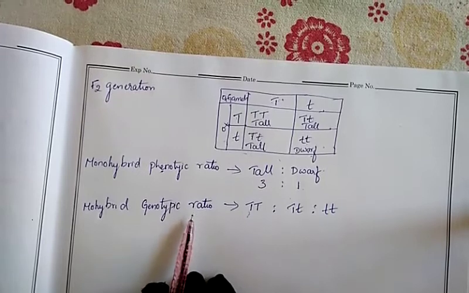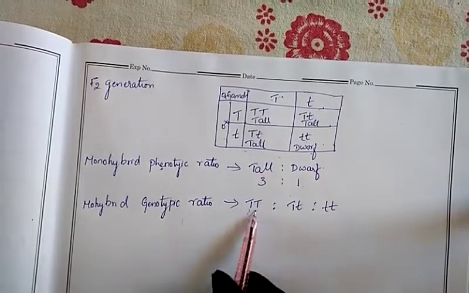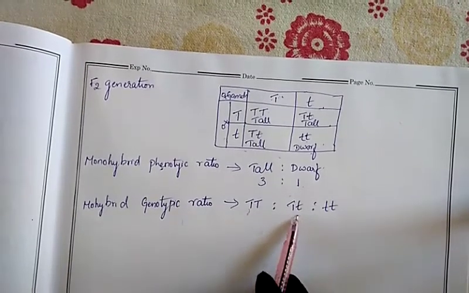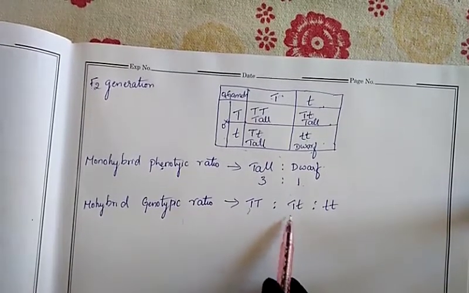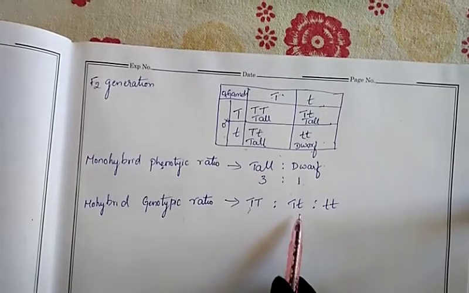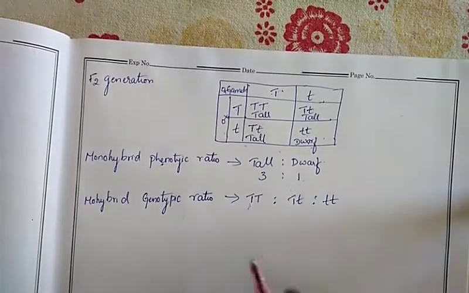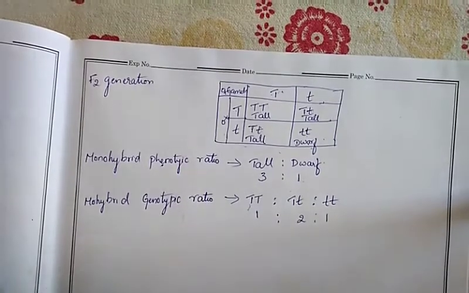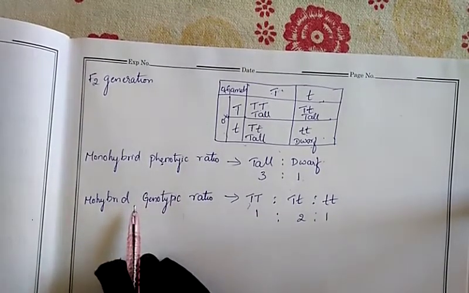But if you see the genotype in this, 3 tall means in one child, एक बच्चे में capital T capital T रहता है, 2 बच्चे में heterozygous condition रहता है, capital T small t. It will be present in this manner. So like that. So what is the ratio for this one? 1:2:1.